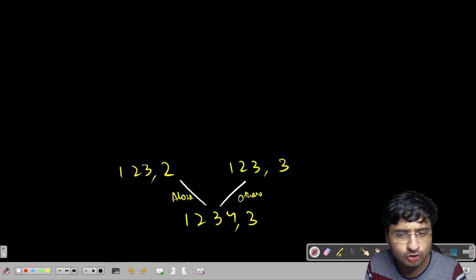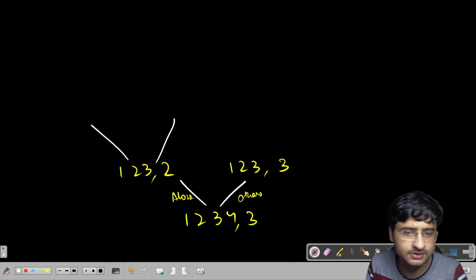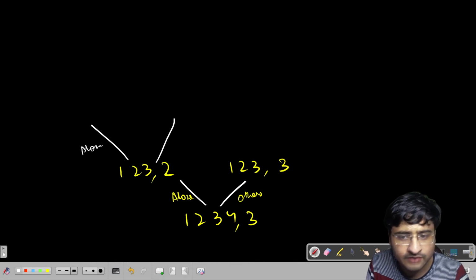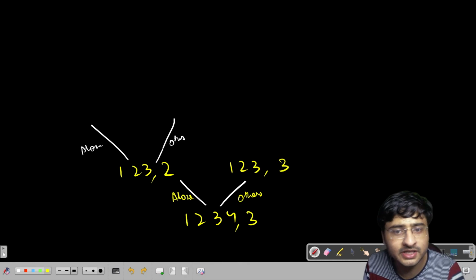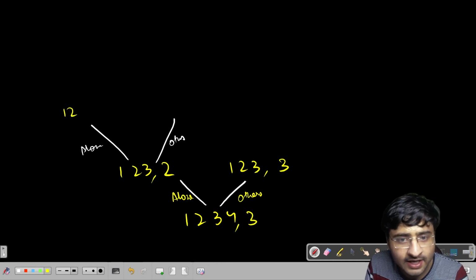Now let's talk about this 3. If 3 comes alone, if 3 comes with others. Now if 3 comes alone, it is making a single team. So it is consuming the amount of teams which are remaining. So others, which is 1 and 2, have to form a single team.